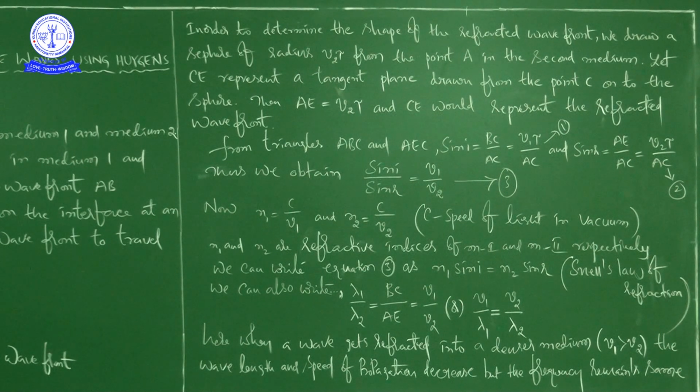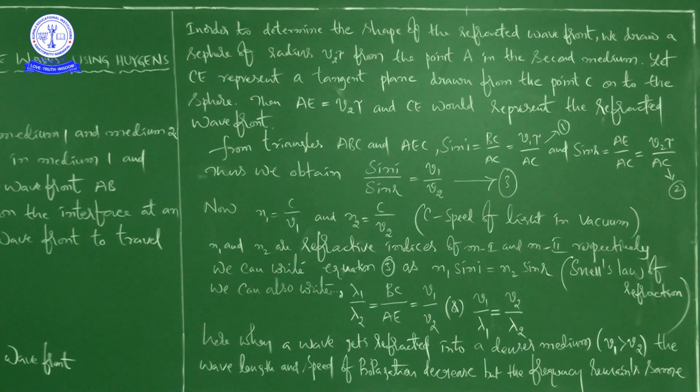If the distance BC is equal to lambda 1, from our picture, then the distance AE will be equal to lambda 2.